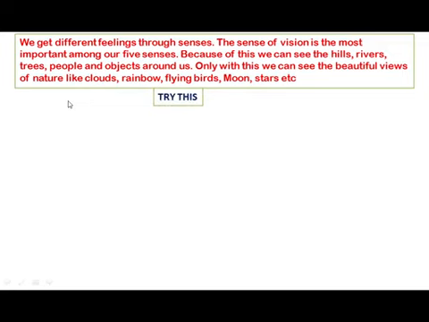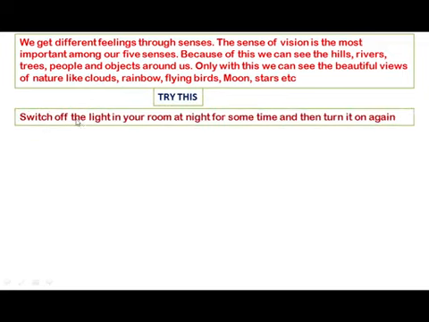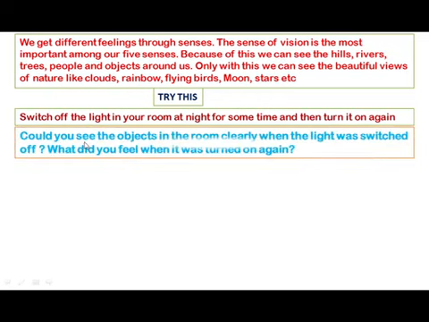Try this. Switch off the light in your room at night for some time and then turn it on again. Could you see the objects in the room clearly when the light was switched off? No, we cannot see in the room when the light is off. What did you feel when it was turned on again? We can see all the objects when we turn on the light.